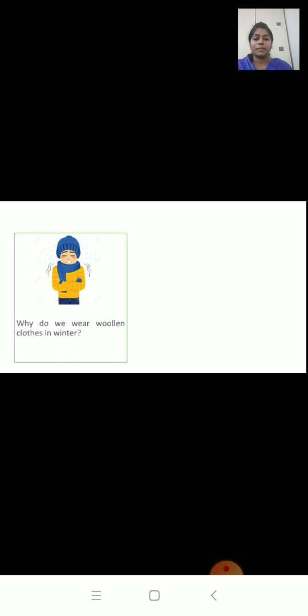So today we have learned conduction, convection and radiation. These are the three modes of transfer of heat. Now why do we wear woolen clothes in winter? Definitely woolen clothes keep us warm. We know that wool is a poor conductor of heat. So it will stop the flow of heat from our body to the cold surroundings.